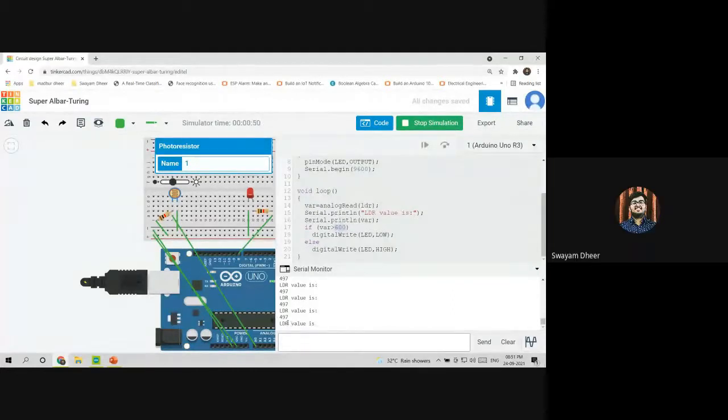So the LDR value is 497 and the LED is on. Now I'll vary it more. I'll take it above 600. Okay, so now the value is 601. So it's above 600, that is the threshold value. So now the LED is switched off. So we have successfully made a light adapter circuit.